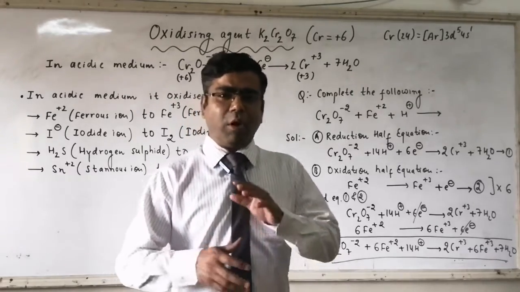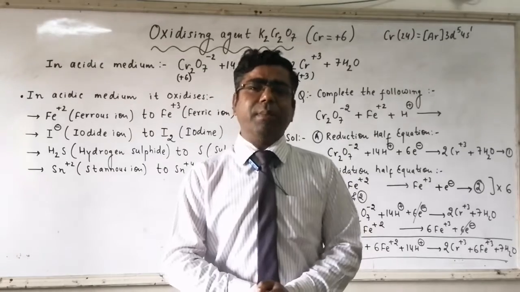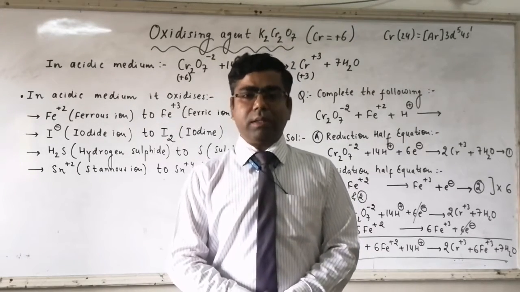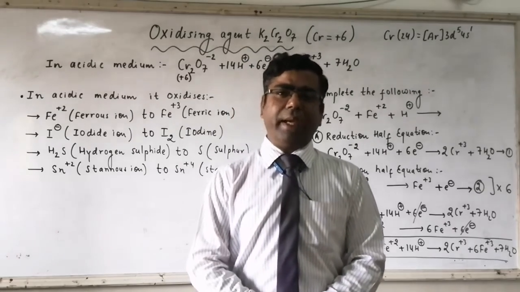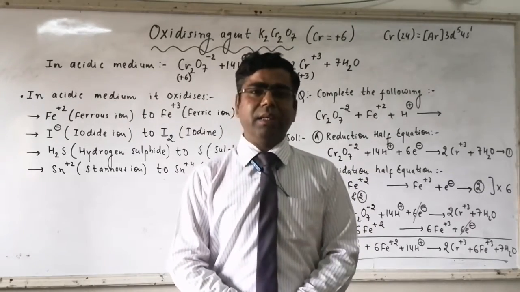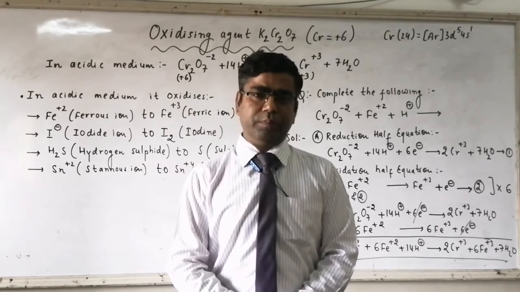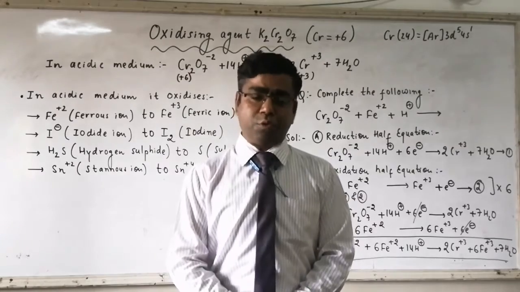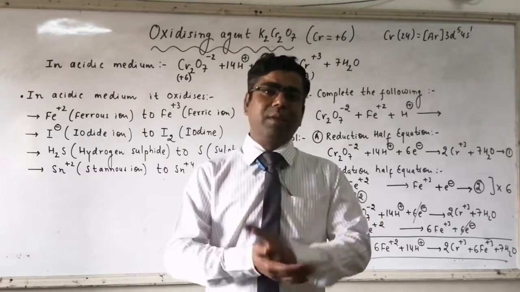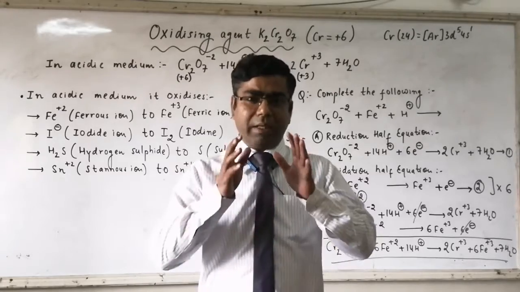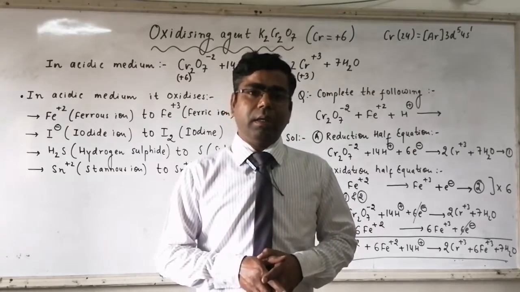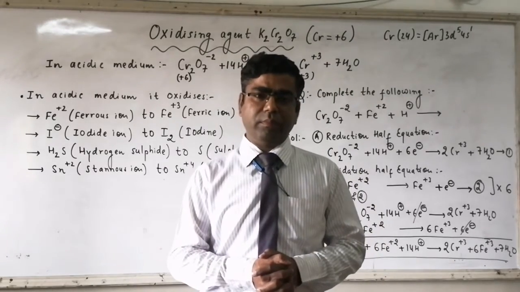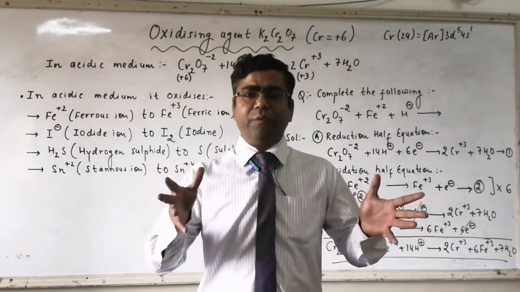This is the maximum oxidation state which can be exhibited by manganese atom, because the electronic configuration of manganese for outermost shell is given as 3d5 4s2. In 3d we are having 5 electrons and in 4s we are having 2 electrons, so total 7 electrons are there, and all the 7 electrons are moved away from manganese. So there are no electrons left with the manganese atom.